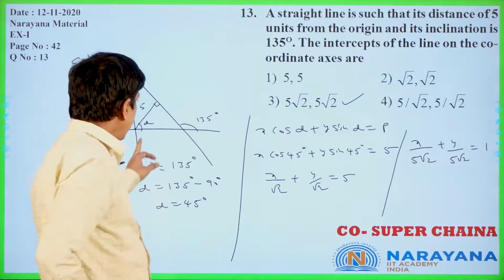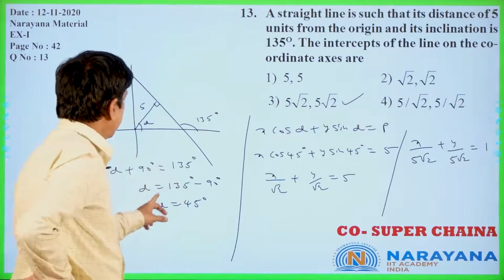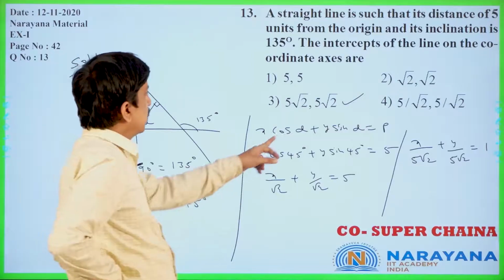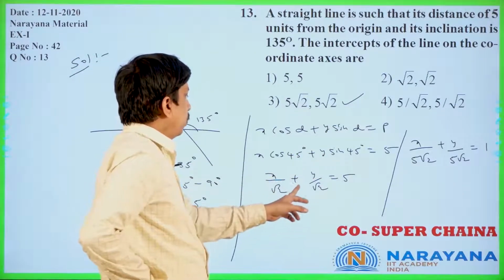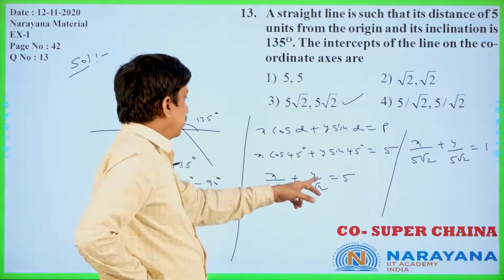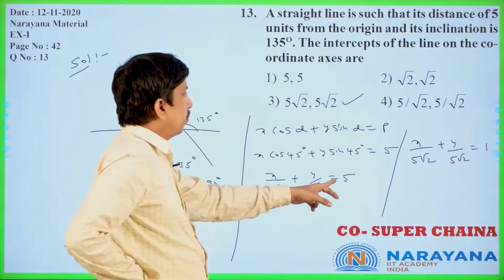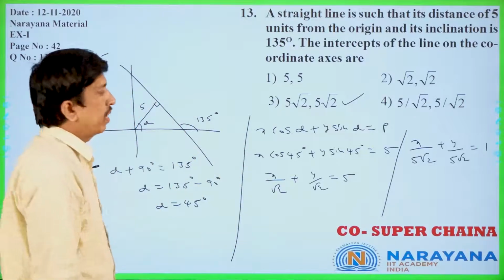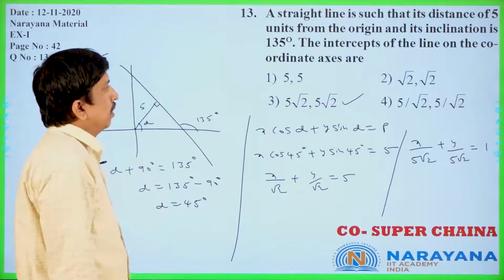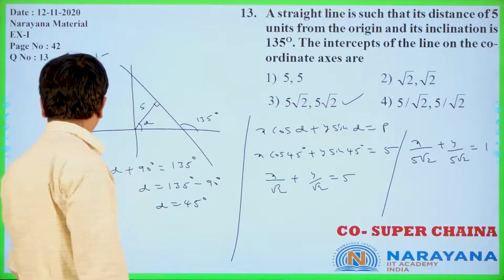You see, alpha plus 90 degrees is equal to 135, alpha equal to 45. We got x cos alpha plus y sin alpha equal to p, the normal form. cos 45, sin 45 are 1 by root 2, so x by root 2 plus y by root 2 equals 5. So 5 root 2 comma 5 root 2 is the right answer only. Is it clear? Let us move to the next question.